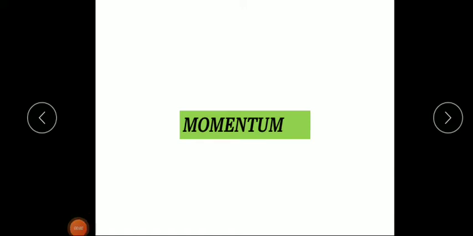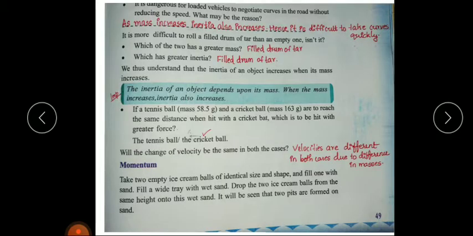Dear students, in the previous class we studied Newton's first law of motion, then inertia of rest and inertia of motion. In today's class, we are going to learn a new concept called momentum. In order to understand this concept better, we have to do one activity. Take two empty ice cream balls of identical size and shape and fill one with sand.